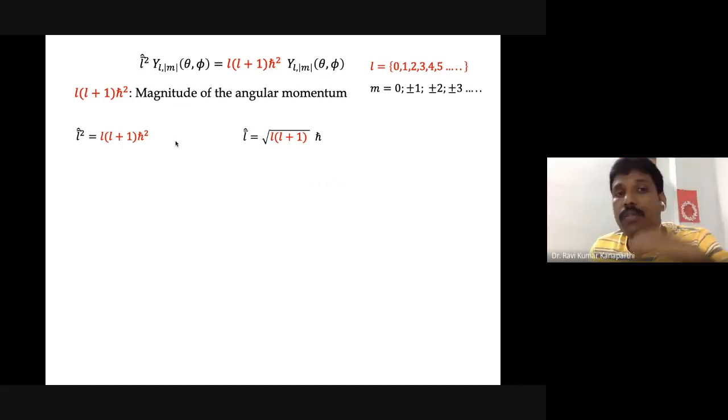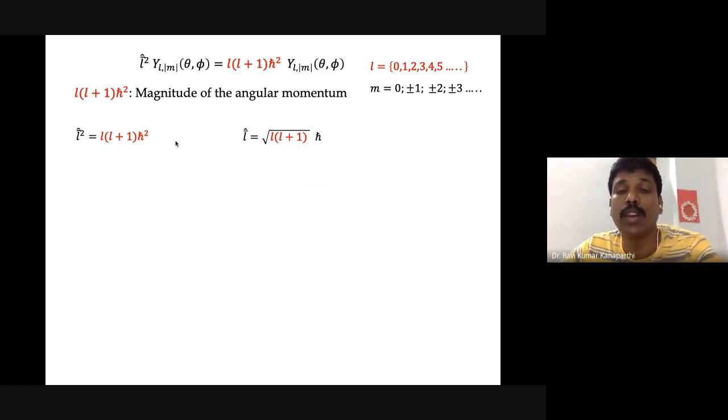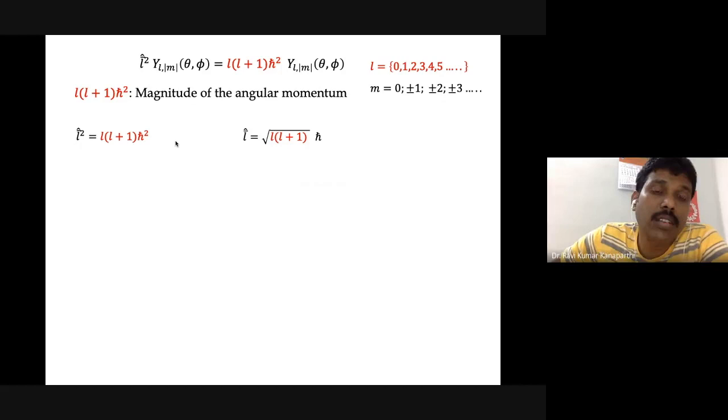If you want, you can take the square to the other side, and it becomes the square root. So the magnitude of the angular momentum vector is given by square root of L into L plus 1 times h cross. As you know, the value of L changes from 0, 1, 2, 3, 4 and so on.